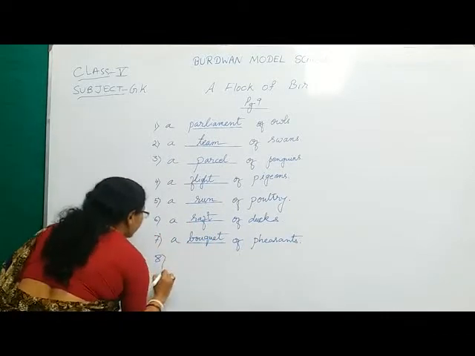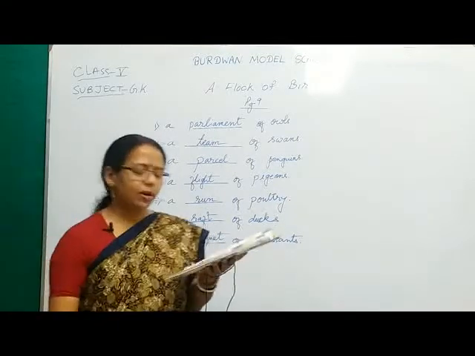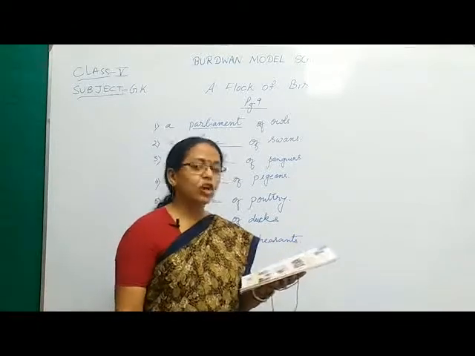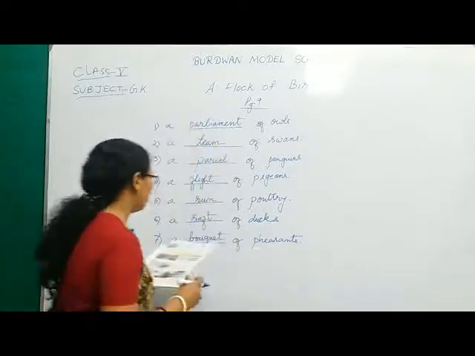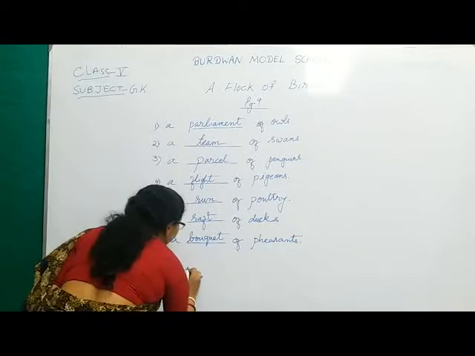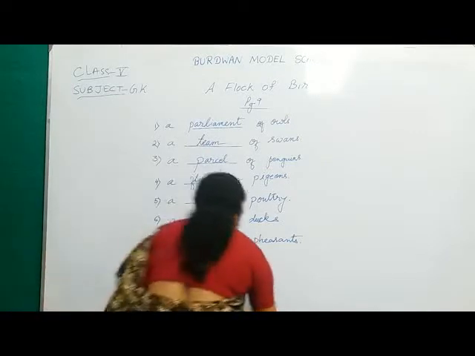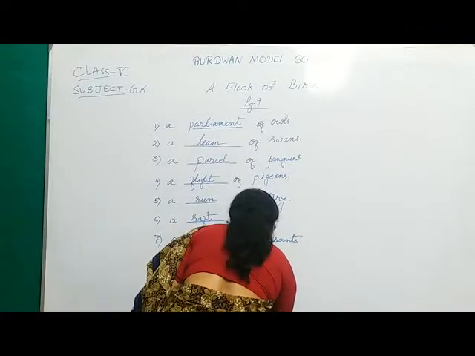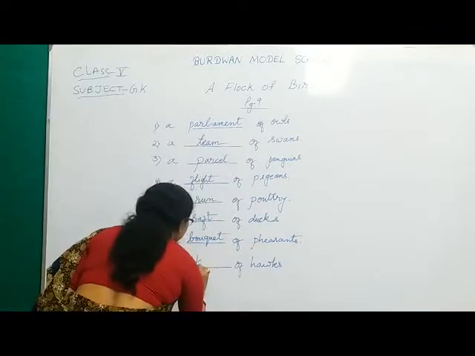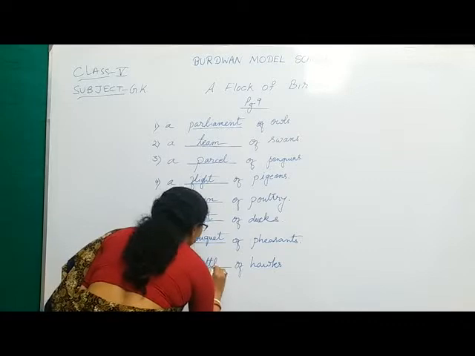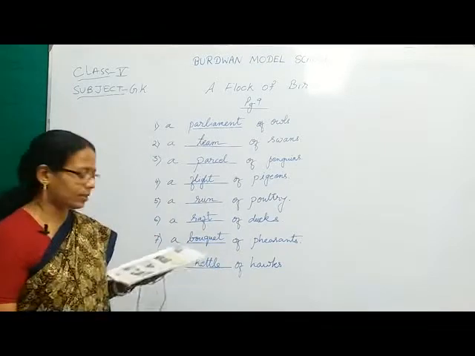Next comes number 8, a dash of hawks, and we are getting a picture of a kettle. Yes, so it's a kettle of hawks.